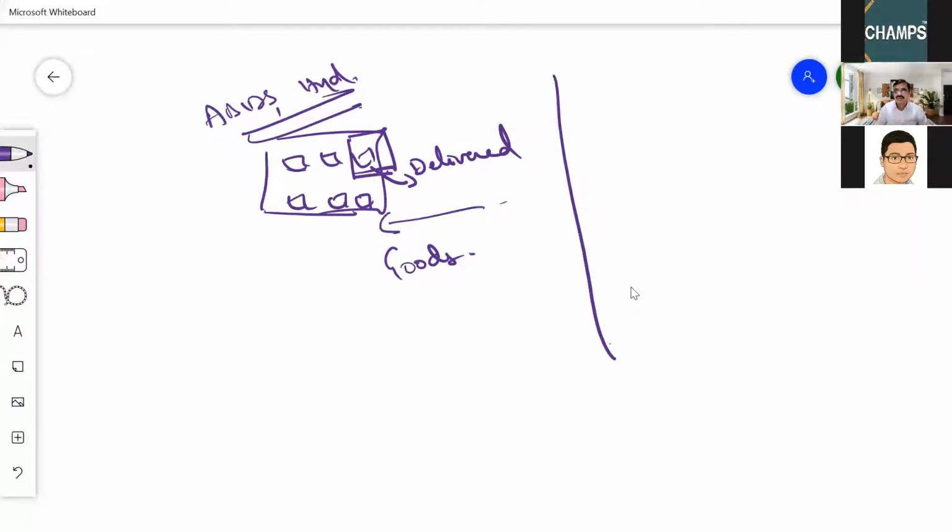Suppose I built a rice mill. For a rice mill to function, it requires rice mill machinery. Rice mill machinery should be installed by someone.